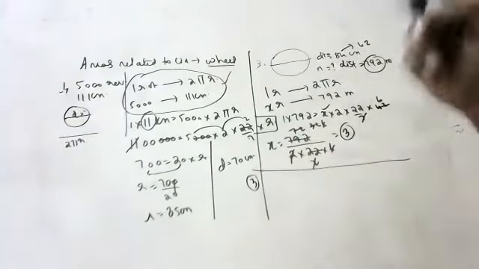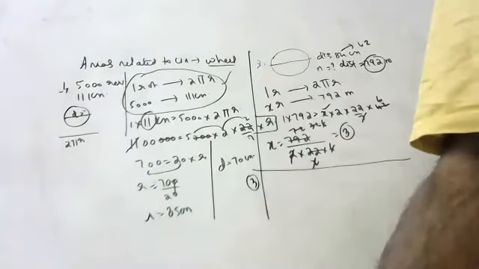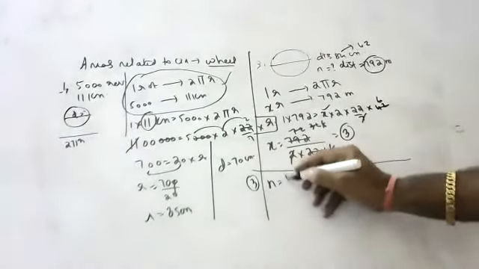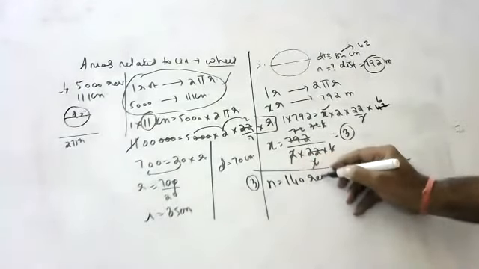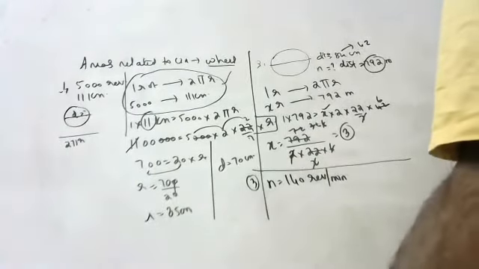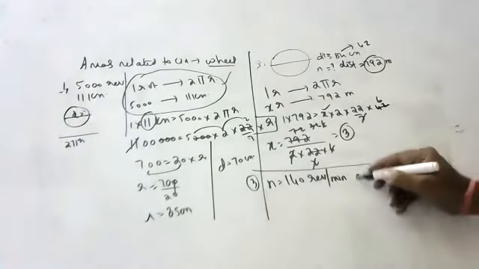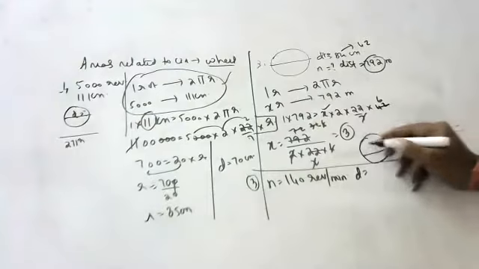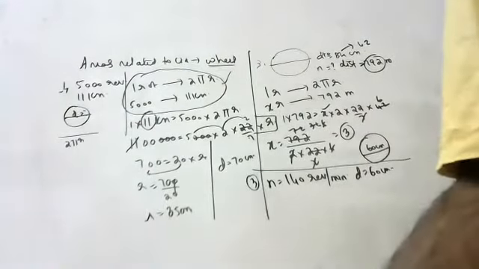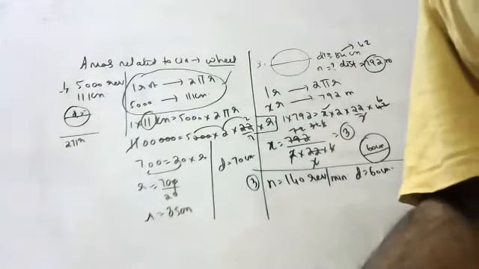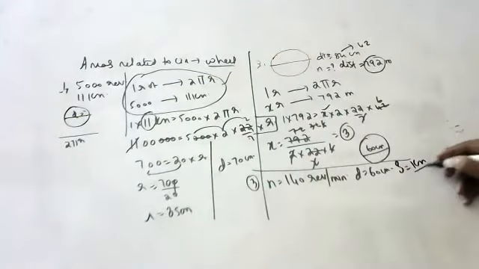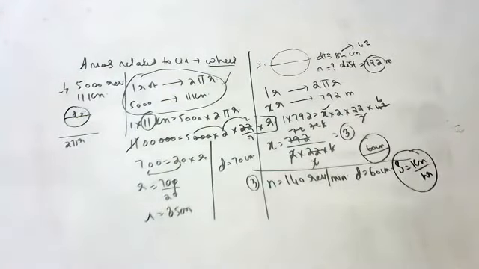Same like this, only one more question. A boy is cycling at the speed of 140 revolutions per minute. If the diameter of the wheel is 60 centimeters, calculate the speed per hour. What is the speed of that boy? He wants the answer in kilometers per hour.